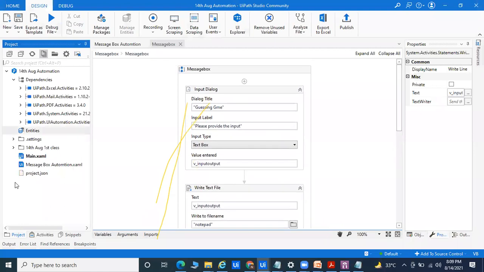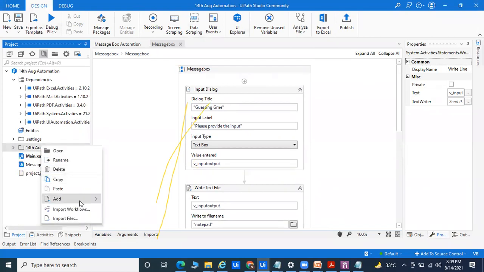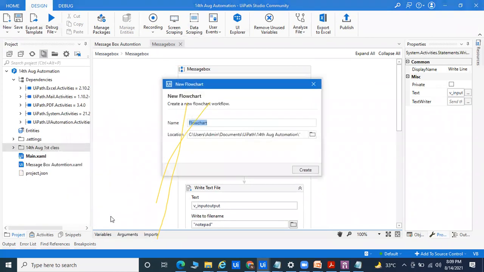And right now I'm going to show you one program for Notepad automation. How to start the Notepad automation: I can go here, go for Add, go for Flowchart, and here I'll name it Notepad Automation. Okay. So Notepad automation means we are going to automate one Notepad. So how to open Notepad right now, I will tell you.